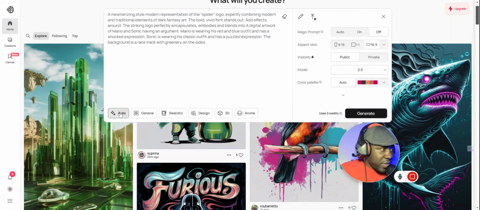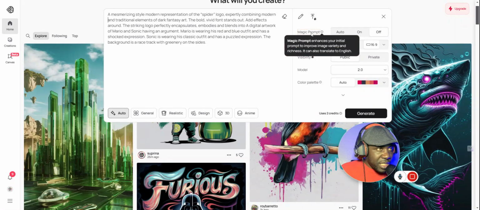If you use this option here, you click and the AI is just going to create it automatically. So you're not giving it any kind of specification. If you want to give specifications, you can go to general and click realistic, design, 3D. But if you just want an automatic generation, you can use it right there. And then you can either use auto, on, or off for magic. If you want the prompt to be converted to a magic prompt, I'm not going to do that.